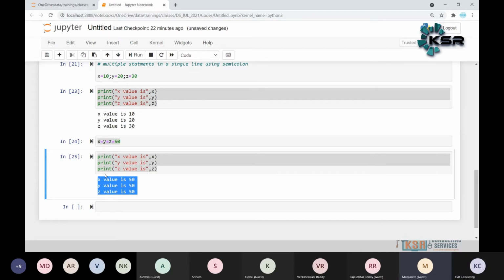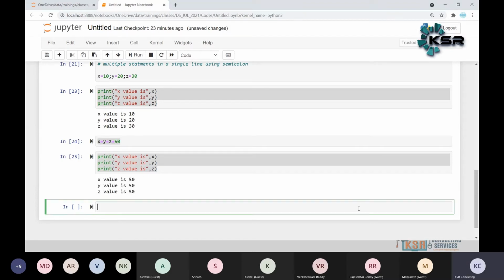Where exactly do we use this in real time? For example, let's say I have 20 variables in the data, and I want to add up all the 20 variables. I may not be able to write all 20 variables in a single line, right? I may have to write on the next line. At that point, I may use this.